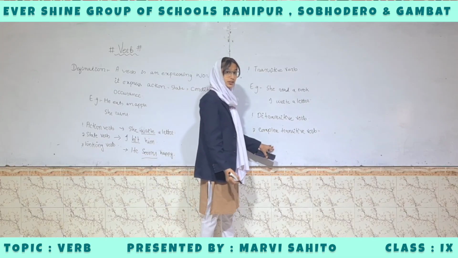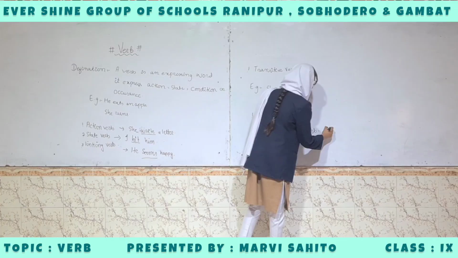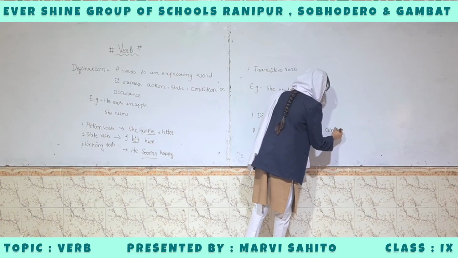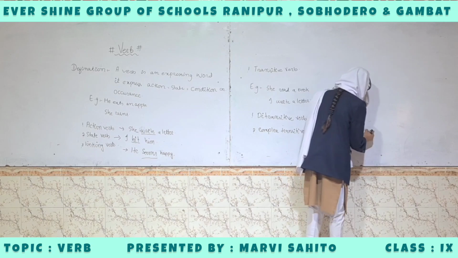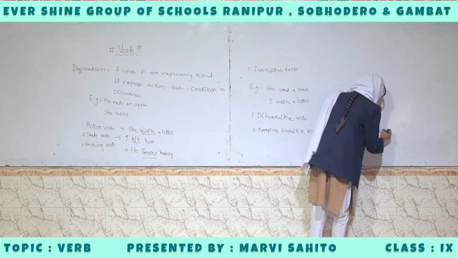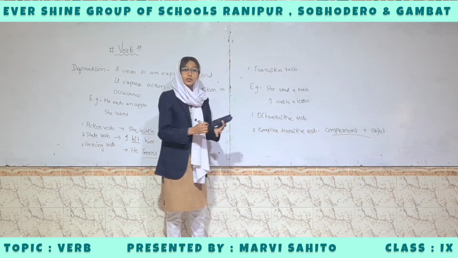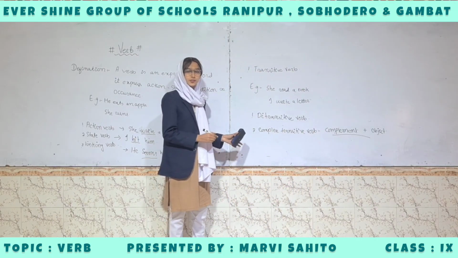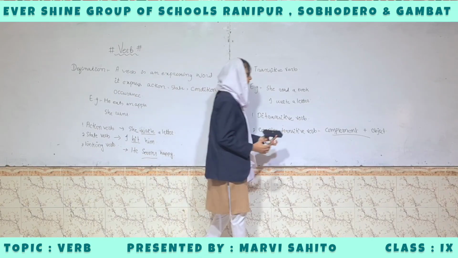And then complex transitive verb. A complex transitive verb is a verb that takes a complement plus an object. For example, you are looking so pretty. Here, this is called a complex transitive verb because this sentence has a complement.